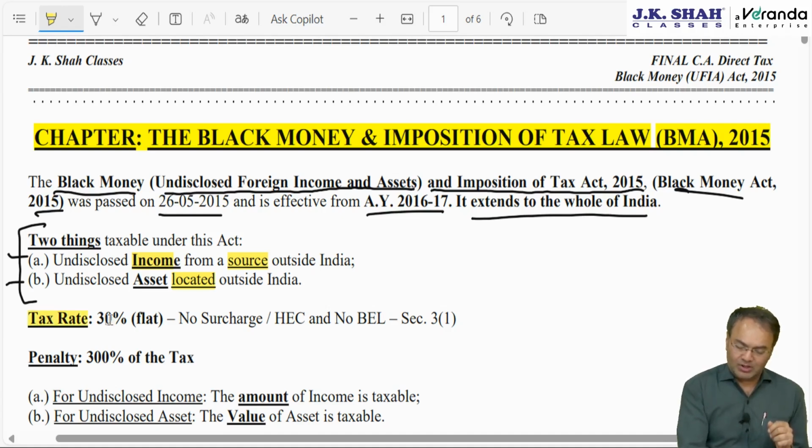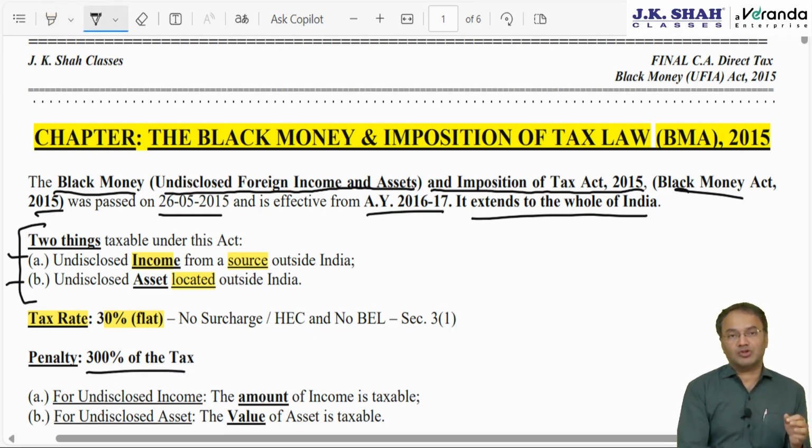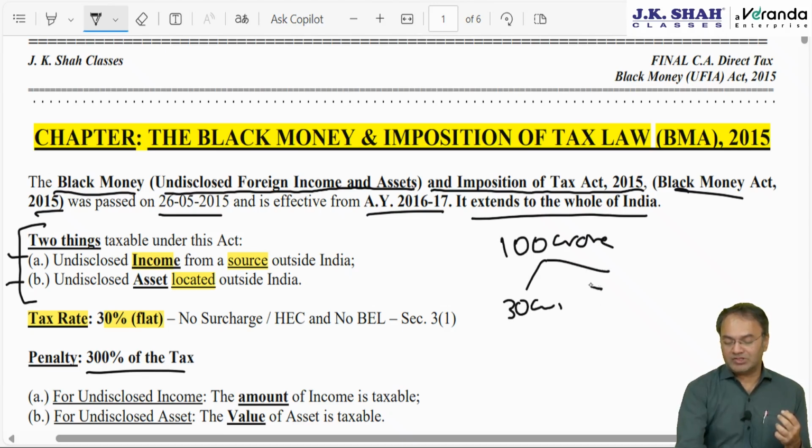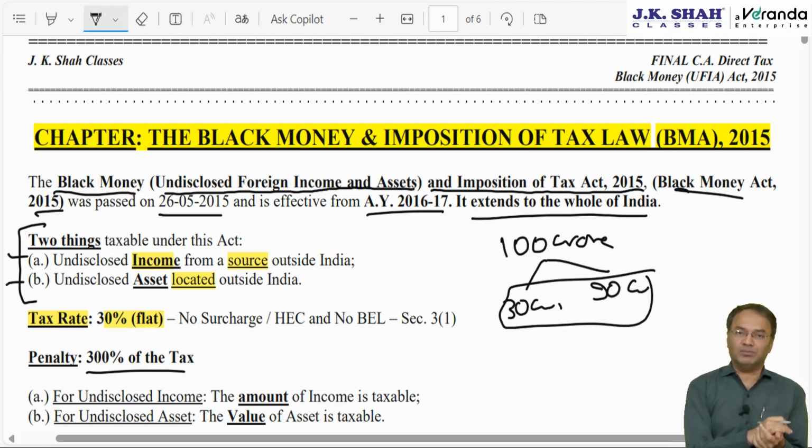Now, the tax rate applicable here will be 30% flat rate. No surcharge, no health and education cess. This is not the Income Tax Act, this is a separate act. Here there is no mention of surcharge and health and education cess. Plus there will be a penalty at the rate of 300% of the tax under this act. So in case 100 crore rupees is found outside India, then tax will be 30 crore and plus 90 crore will be the penalty. Total 120 crore the government will take away, plus imprisonment, plus other penalties.